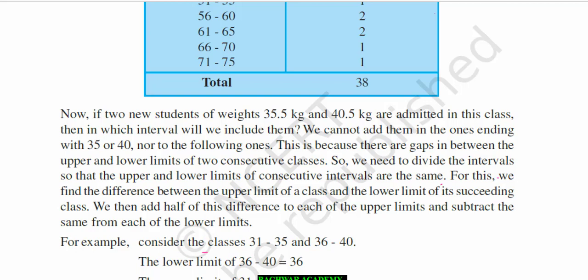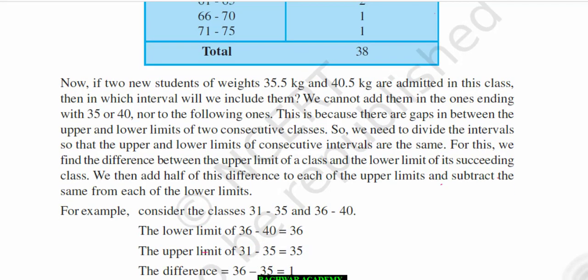We cannot add them in the ones ending with 35 or 40, nor in the following ones, because there are gaps between the upper and lower limits of two consecutive classes. So we need to adjust the intervals so that the upper and lower limits of consecutive intervals are the same. For this we find the difference between the upper limit of a class and the lower limit of its succeeding class. We then add half of this difference to each of the upper limits and subtract the same from each of the lower limits. You see how it is to be done.